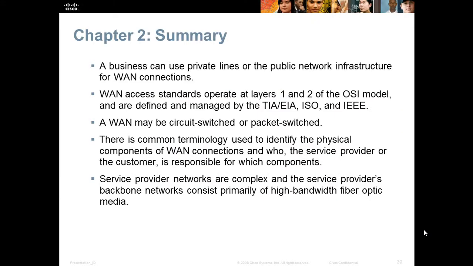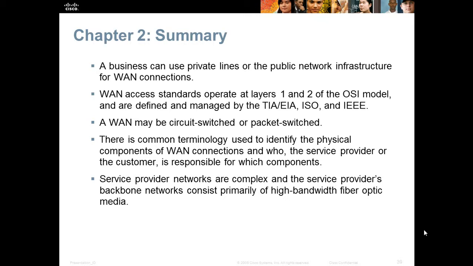Summary. In this chapter number 2, we discussed how a business can use private lines or the public network infrastructure for WAN connections. The WAN access standards basically operate at layer 1 and layer 2 of the OSI model and are defined and managed by the TIA, EIA, International Standards Organization, and IEEE. A WAN connection may be circuit switching or based on packet switching. There is common terminology used to identify the physical components of WAN connections and which components the service provider or the customer is responsible for.